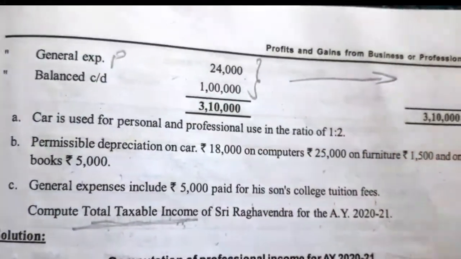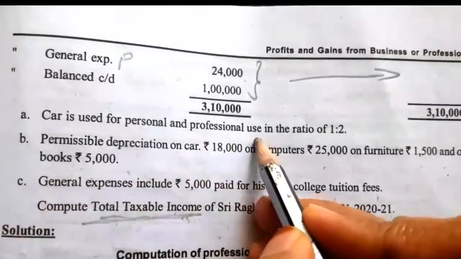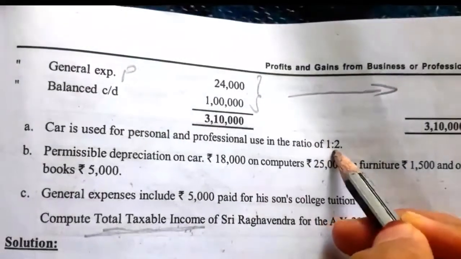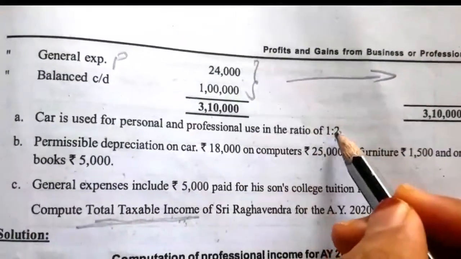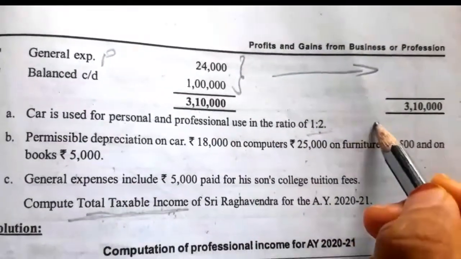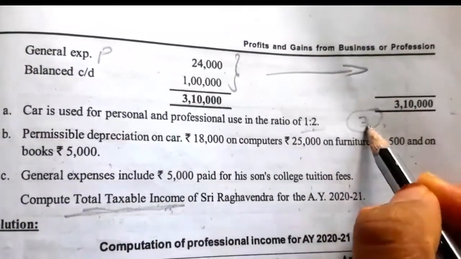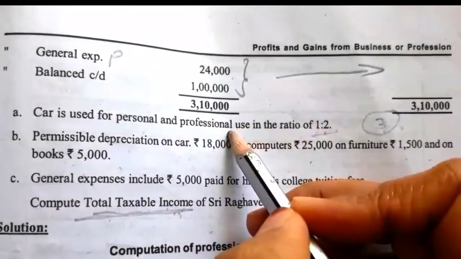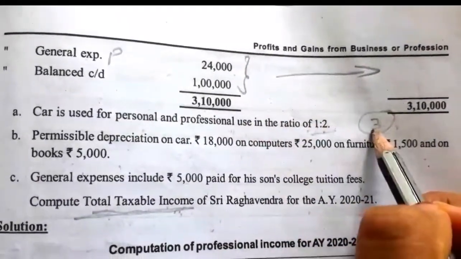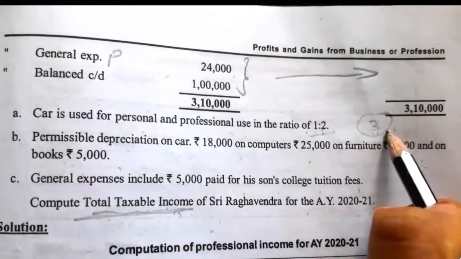Next, additional information: the car is used for personal as well as professional use in the ratio of 1:2. So they are using this car in the ratio of 1:2, meaning a total of 3 portions. Out of 3 portions, 1 is personal and 2 is professional. So 1/3 is personal, 2/3 is professional.